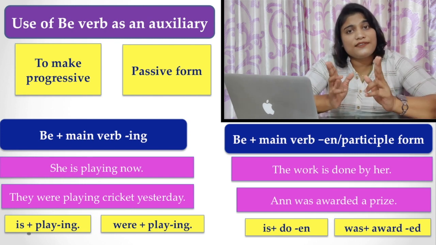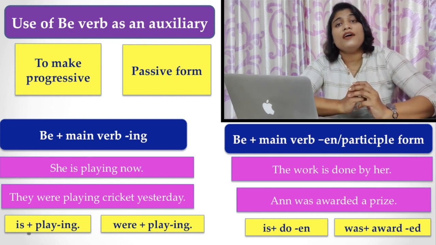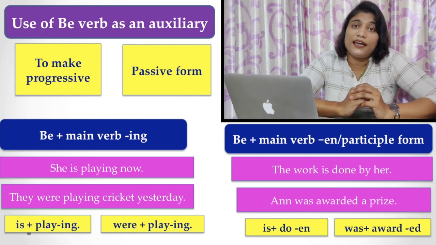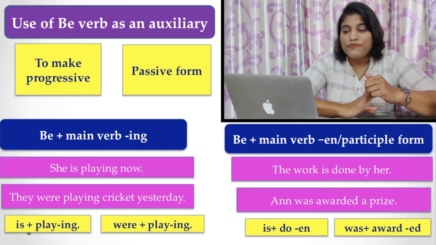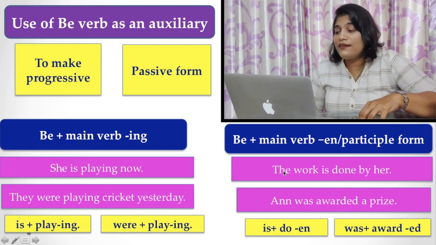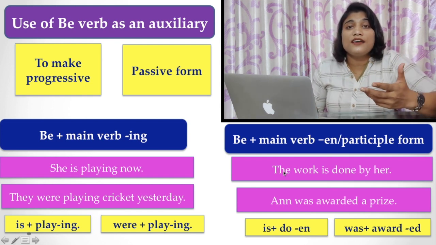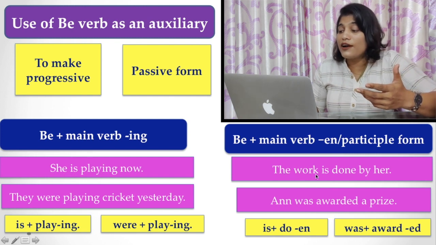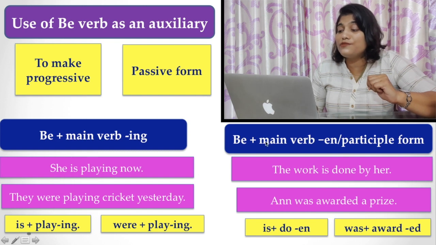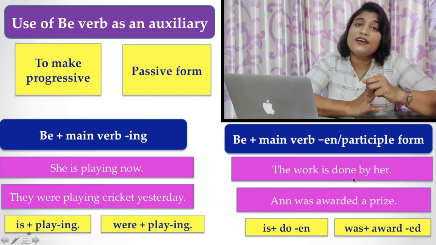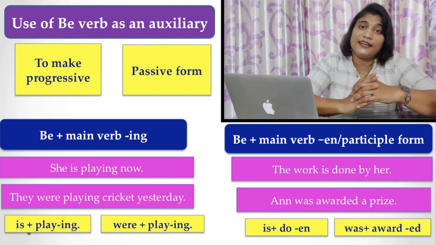And another function the be verb performs in an English sentence is to make the sentence a passive one. Here you find: the work is done by her. In this sentence, we use the be verb and the participle form of the main verb to make the sentence passive.